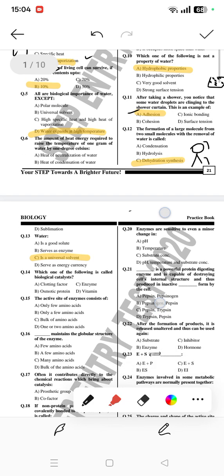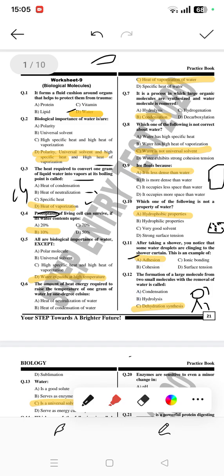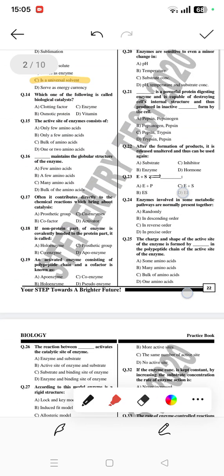Till here we only have biological molecule MCQs. The rest we'll do in enzymes MCQs, which are also provided here. So see you then.